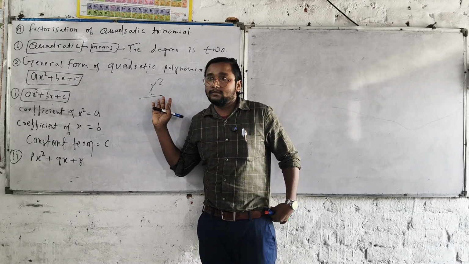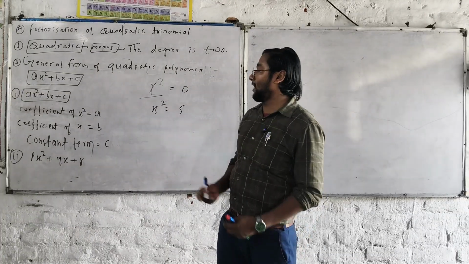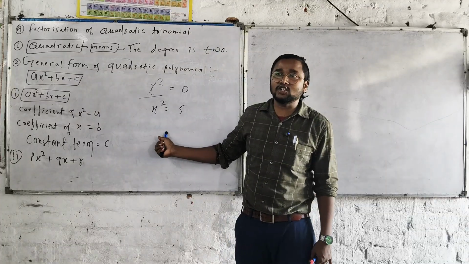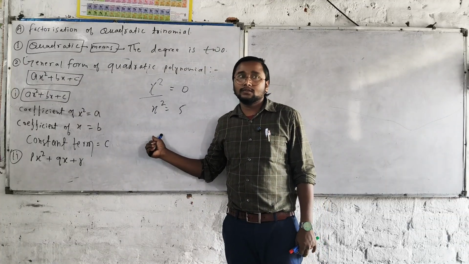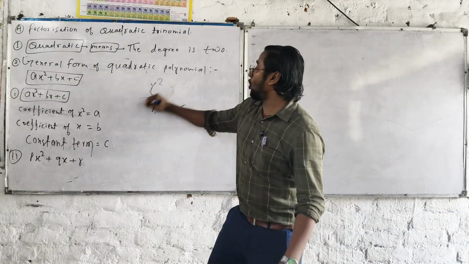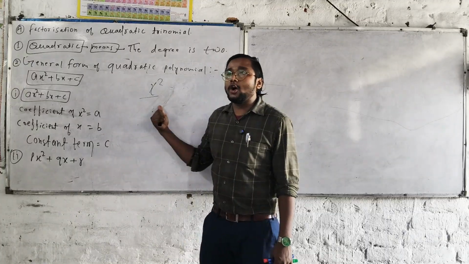And if x squared is equal to 0, or x squared equal to 5, anything like that, I have to call it a quadratic equation, because now we have an equation, with LHS and RHS. Do you feel me? You ask, can I call this a quadratic trinomial? 100% not.